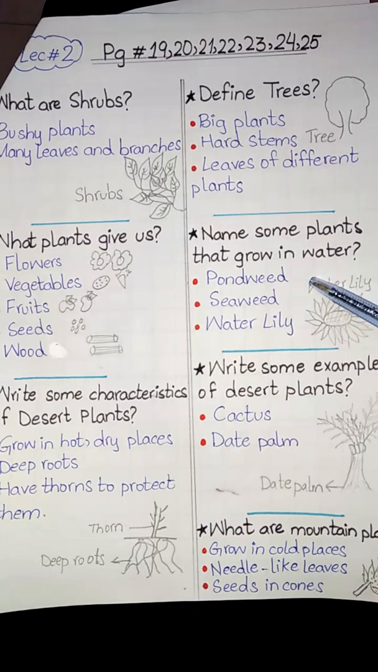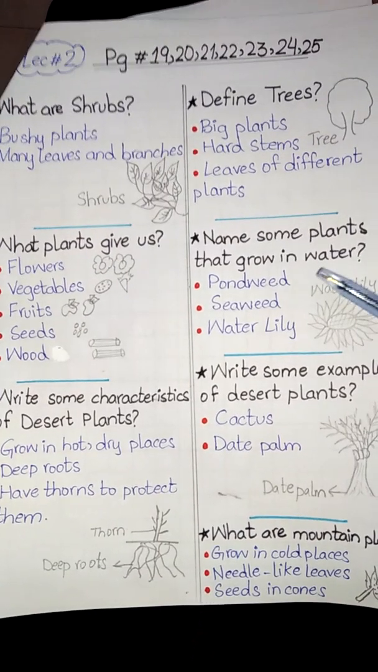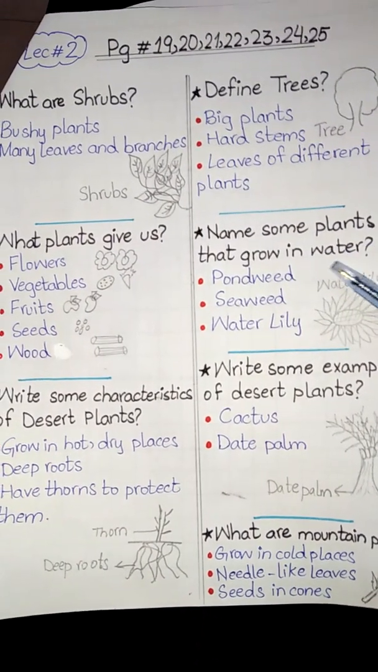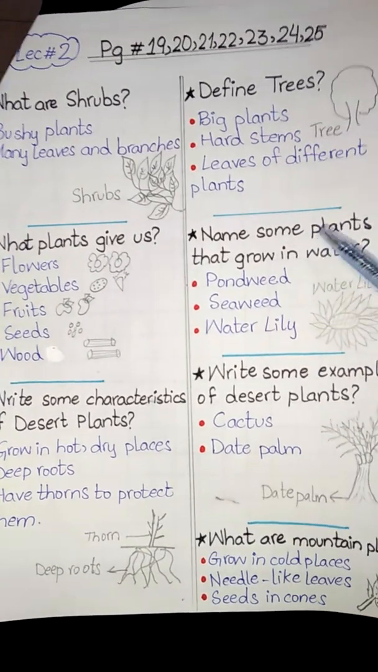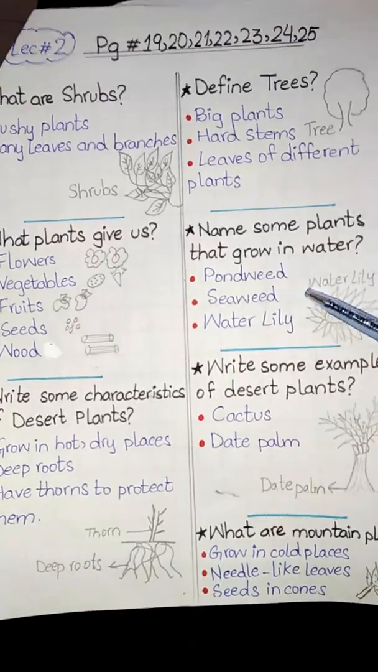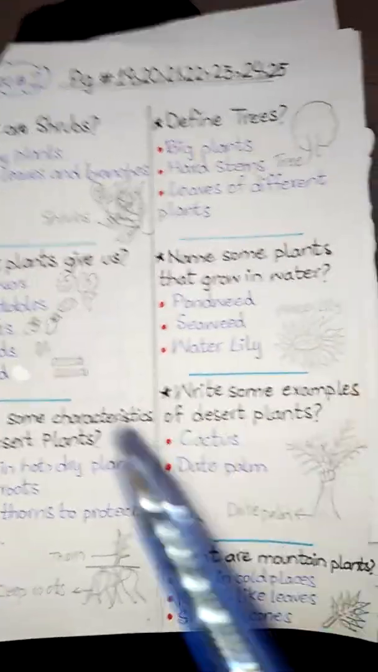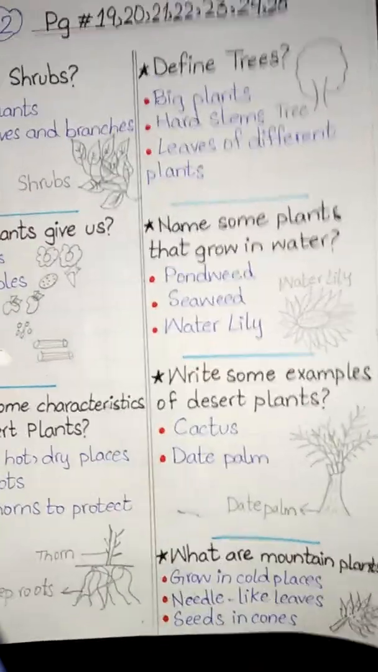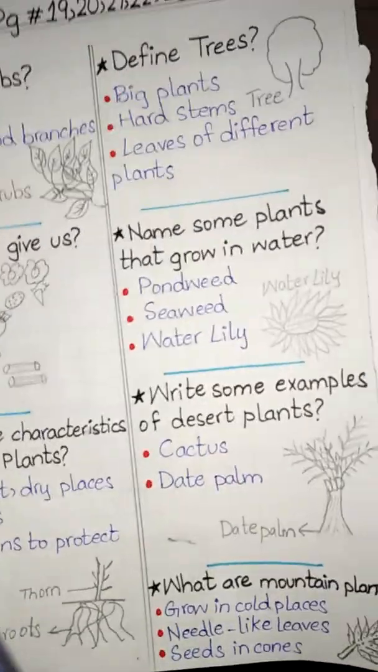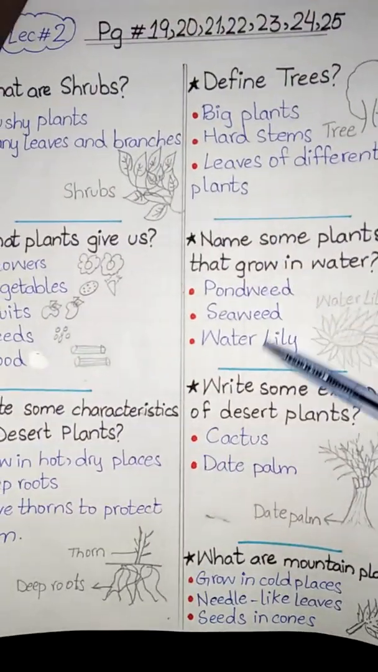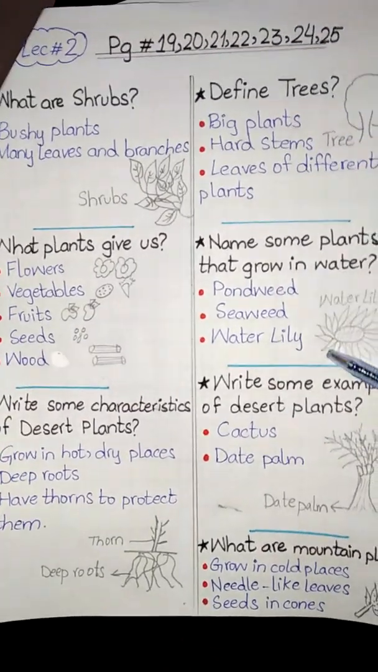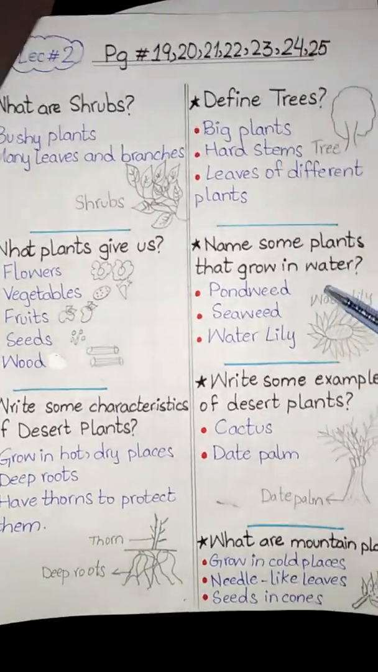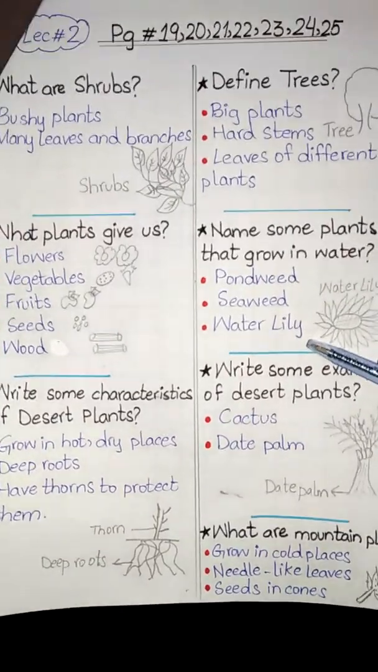The next topic is about naming some plants that grow in water. These are the names of plants that grow in water. Number 1, pondweed. Number 2, seaweed. Number 3, water lily. These are the plants that grow in water. Repeat with me. Pondweed, seaweed and water lily.